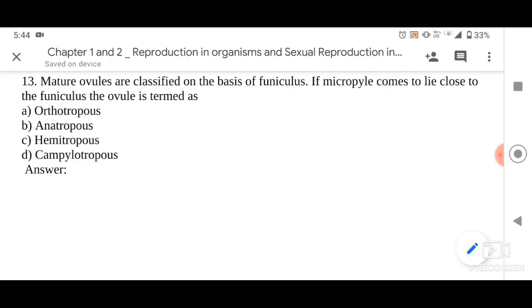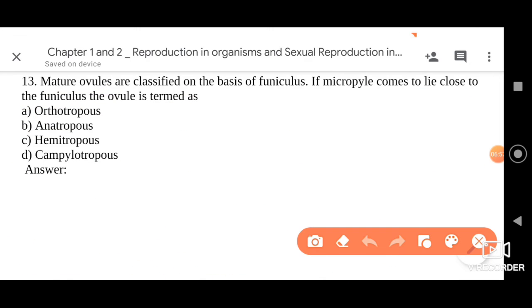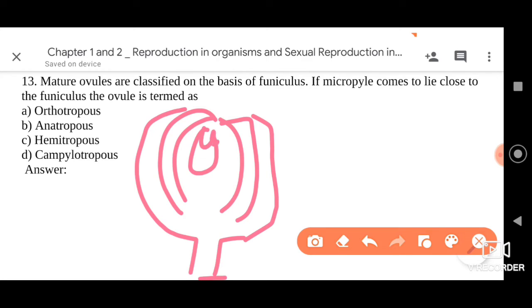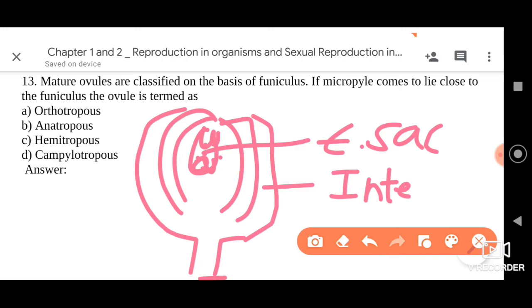Dear friends, the other types of ovules have also been mentioned there. The first one is orthotropous. Let me just draw the rough structure of the orthotropous ovule, my dear friends. It will be as such. So here this is the embryo sac, my dear friends. So this is the embryo sac, these are integuments.